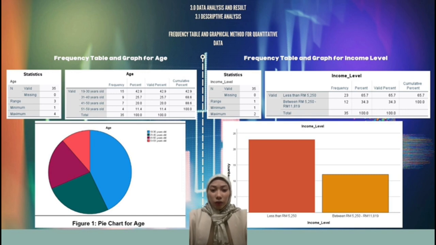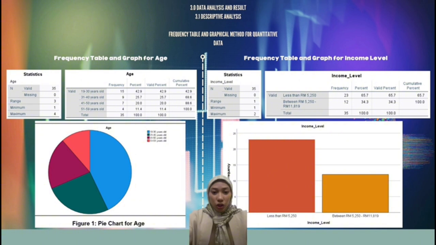The income levels of 35 respondents are represented by a bar chart that is separated into 2 categories, which is less than 5,250 ringgit and between 5,250 ringgit to 11,819. The frequency table shows that although 34.3% or 12 respondents earn more than RM 5,250, 65.7% or 23 respondents earn less than 5,250 ringgit.